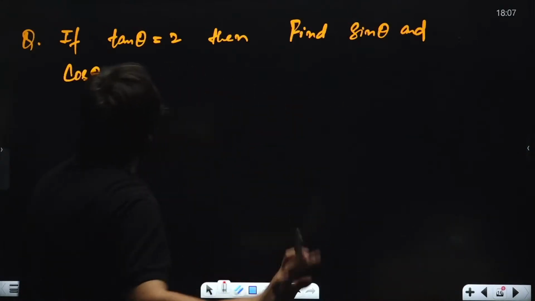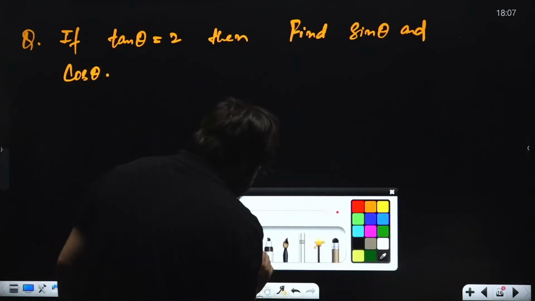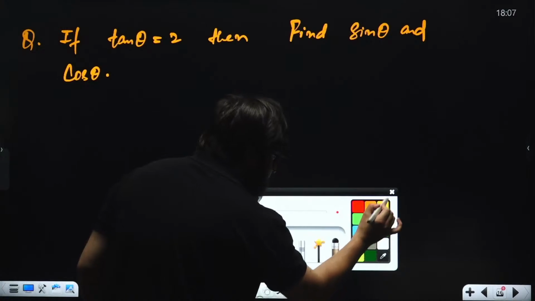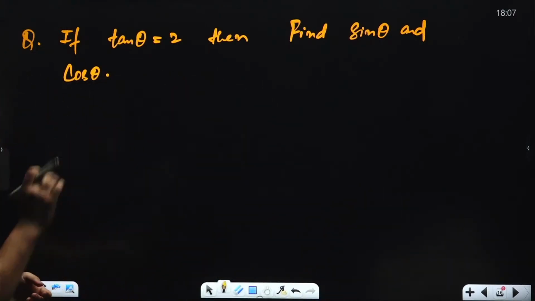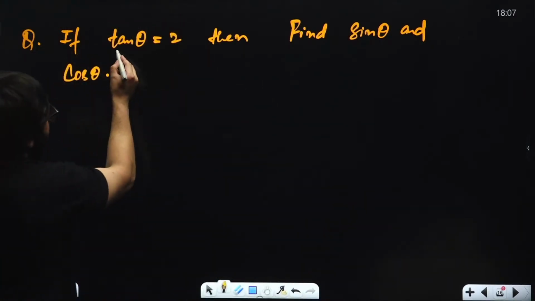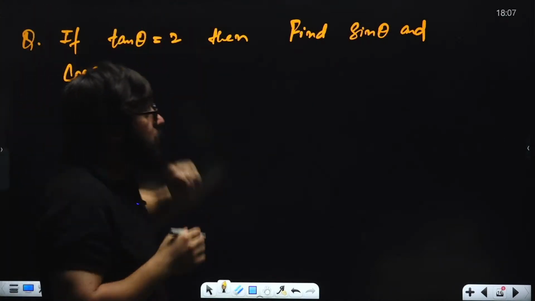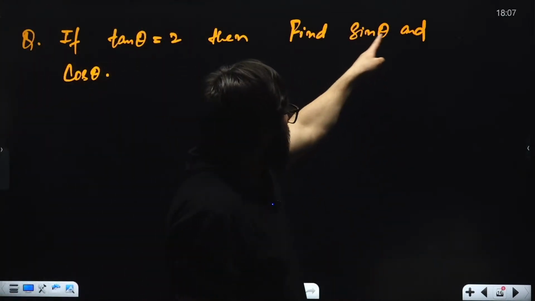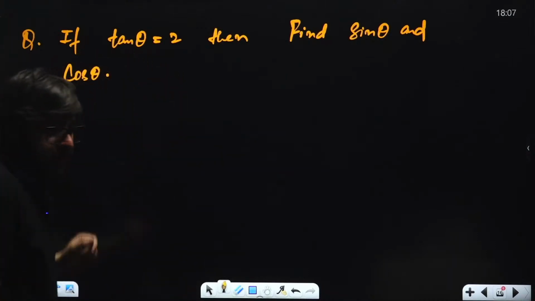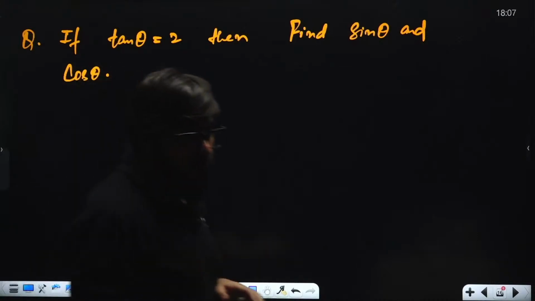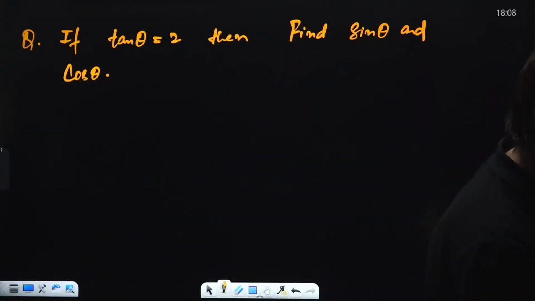Now, what is important in this particular case is this one. I am saying that if tan theta is equal to 2, then find the value of sine theta and cos theta. You will have to tell me the value of sine theta and cos theta.